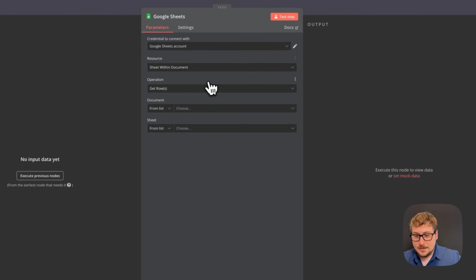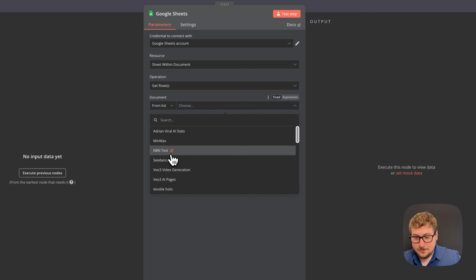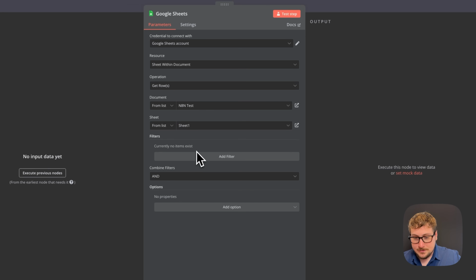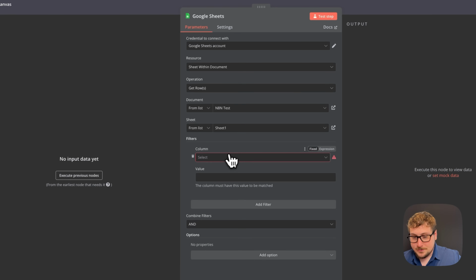So I'm going to do a node for getting rows in a sheet so we can retrieve those prompts that we had previously made. Then we're just going to have to connect to the same file that we had before, which was N8N test. So I'm just going to do that now. It's on Sheet 1. And then you'll see you have some more settings here. So we're just going to click add filter. It'll pop this open, and then we can choose which column we want.